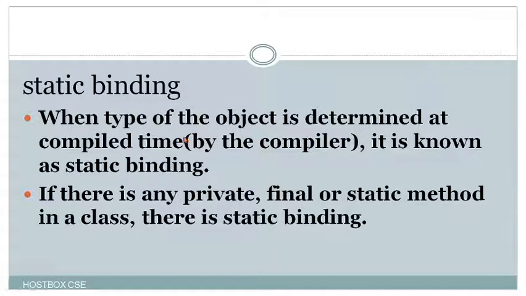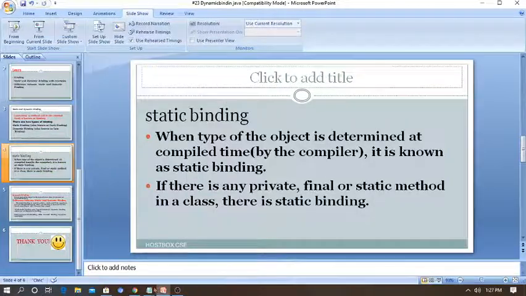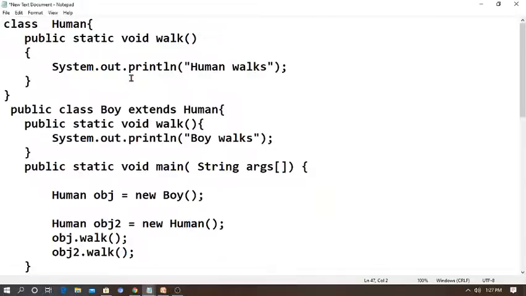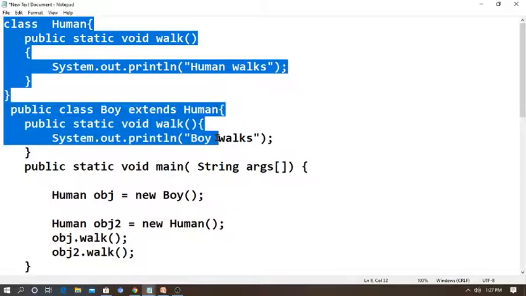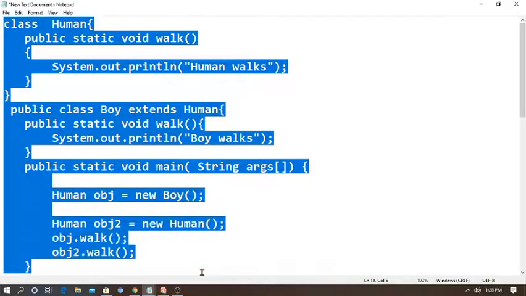Let's go for an example. I have one small program here. Remember, static binding is method overloading, but dynamic binding is method overriding. In this program I am writing a class Human with a public static void walk method, and System.out.println prints "human walks".